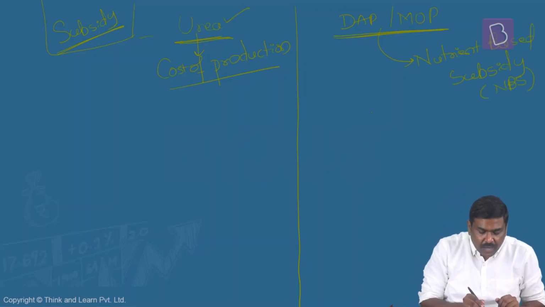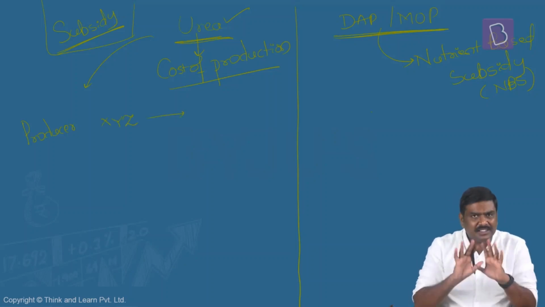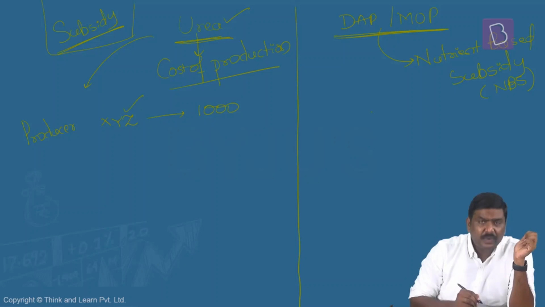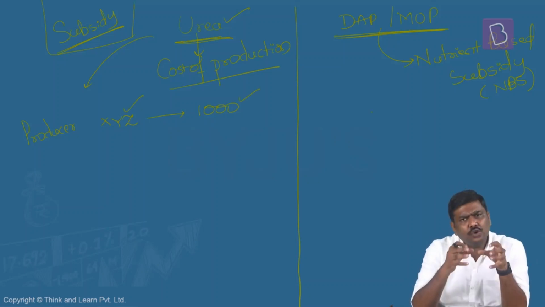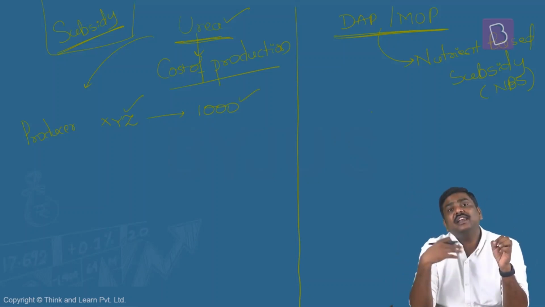Now, what's the concept here? Let's start with urea. In the context of urea, imagine here is a producer. I'll simply take the name XYZ. XYZ has produced 1 bag of urea, and to produce this 1 bag of urea, let's say hypothetically, he has incurred a cost of 1,000 rupees. I'm just throwing arbitrary numbers. Exact numbers you don't have to mark. So XYZ will produce this 1 bag of urea at 1,000 rupees, so he should be able to sell this in the market at 1,000, including profit. XYZ wants to sell it in the market at 1,000 and make profit.